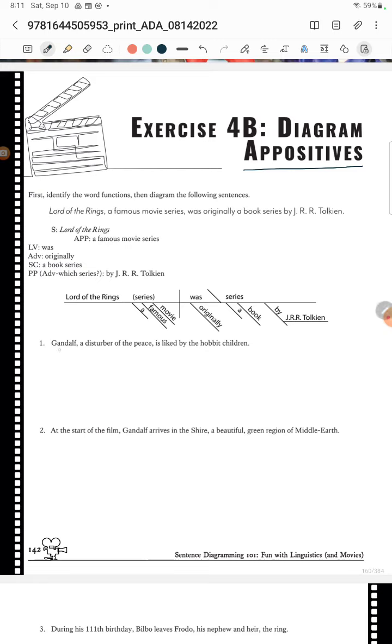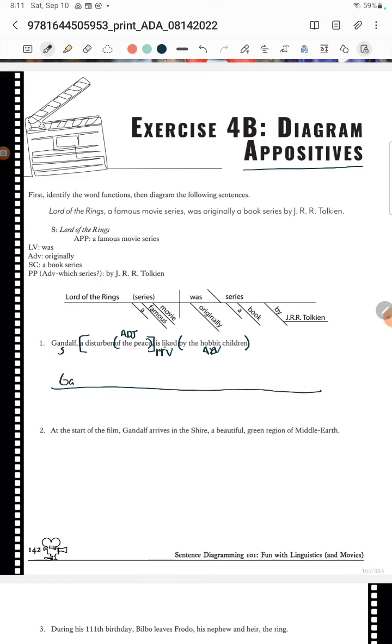Okay, so we have Gandalf. What is he? Oh, he is liked. So that's just an intransitive verb. And then how is he liked? He's liked by the Hobbit children, so that's just acting as an adverb. And then the appositive here is going to be the disturber of the piece. And then of the piece is modifying that disturber. So it's an adjective. What kind of disturber? A disturber of the piece.